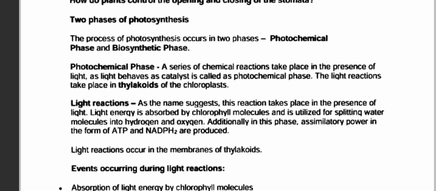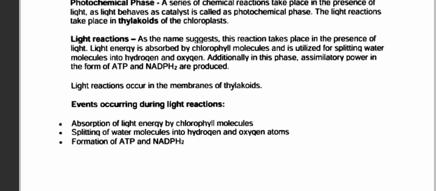And now the light reaction. As the name suggests, this reaction takes place in the presence of light. Light energy is absorbed by chlorophyll molecules and is utilized for splitting water molecules into hydrogen and oxygen. In addition, assimilatory power in the form of ATP and NADPH2 is produced. So the light reaction occurs in the membrane of thylakoids.